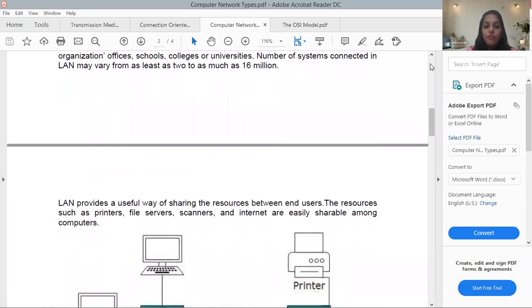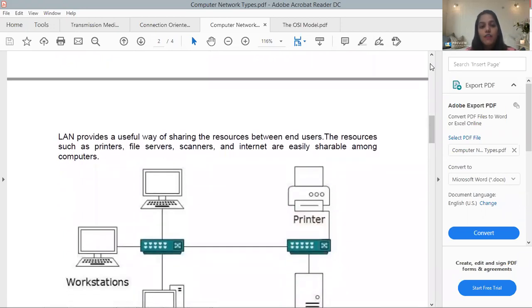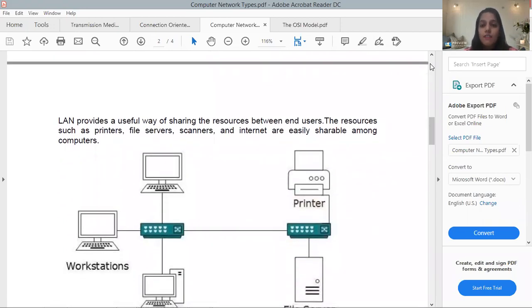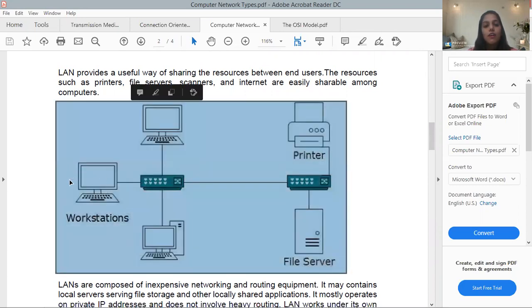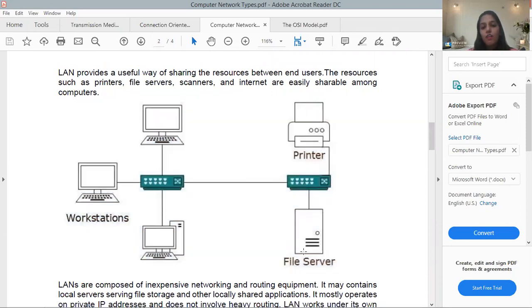LAN provides a useful way of sharing resources between end users, and resources such as printers, file servers, scanners, and internet are easily shareable among the devices. Here you see your workstation and the LAN cable connected to it. This is basically a server, and this is a workstation. This is the file server. All these are connected to each other via LAN cable. So via LAN we can connect as many devices as we want. Minimum is two and maximum can be any number.